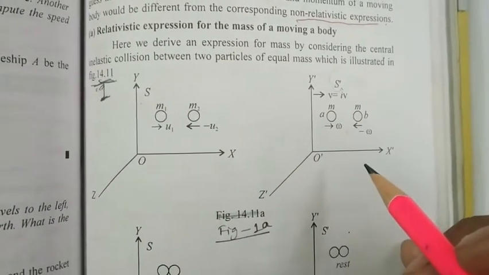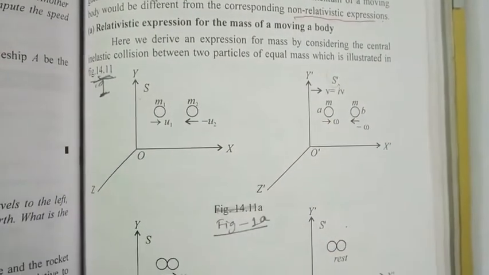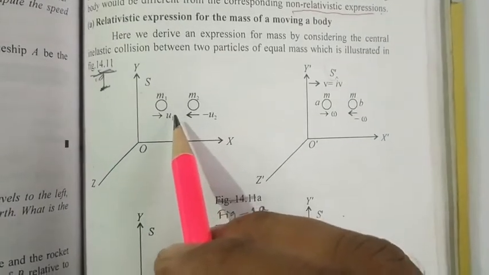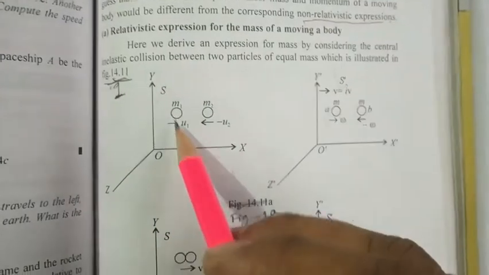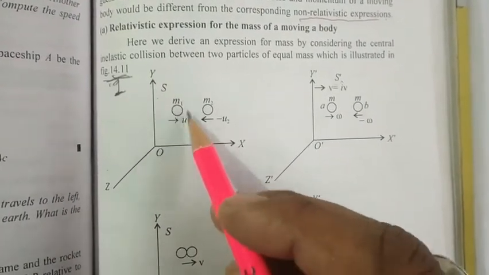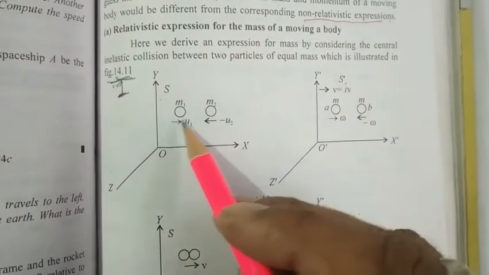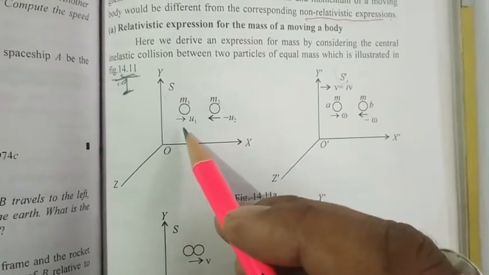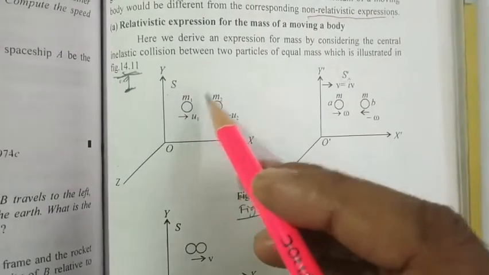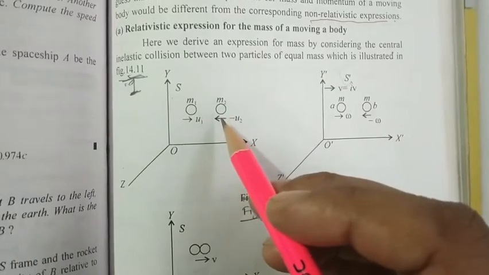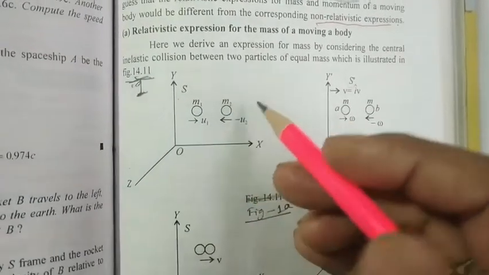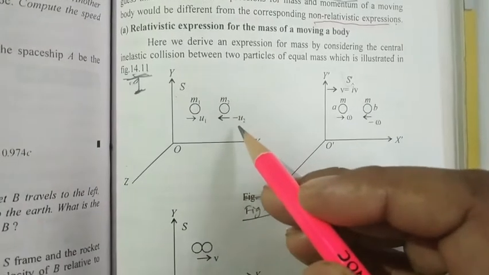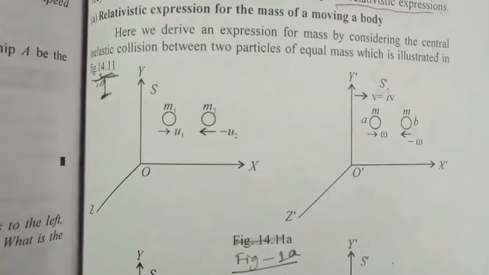And two masses here, M1 and M2, in your S frame are moving. M1 is moving towards the positive x-axis direction with velocity U1. M2, another mass, is moving towards the negative x-axis direction, so obviously it will be written as minus U2.